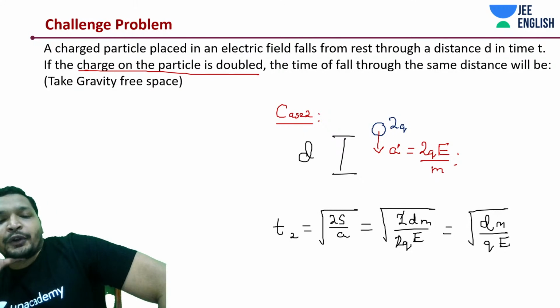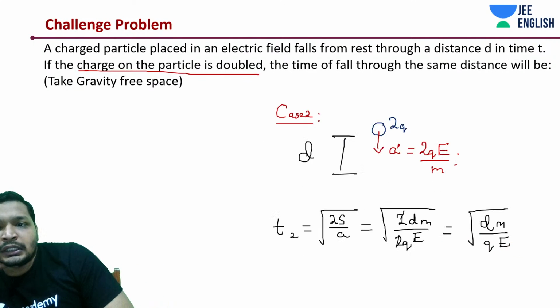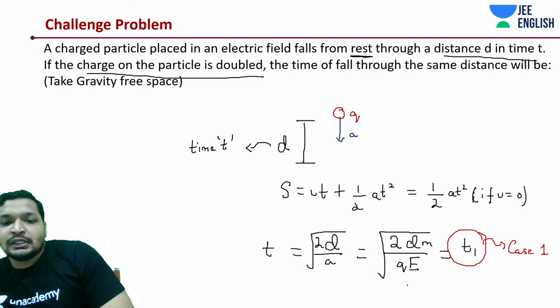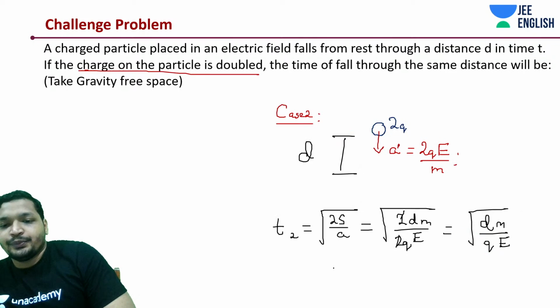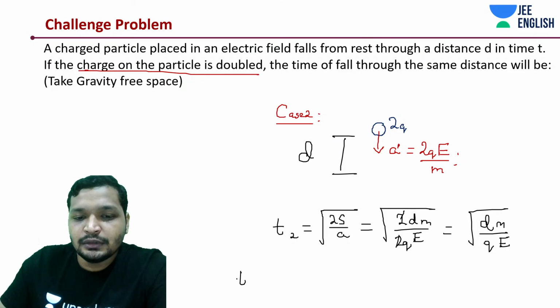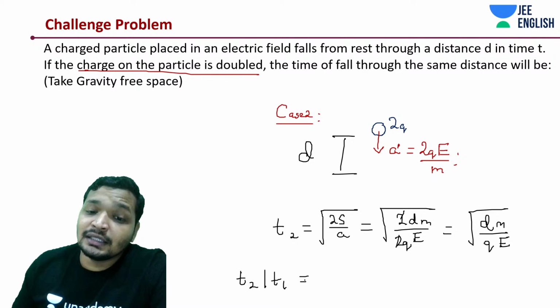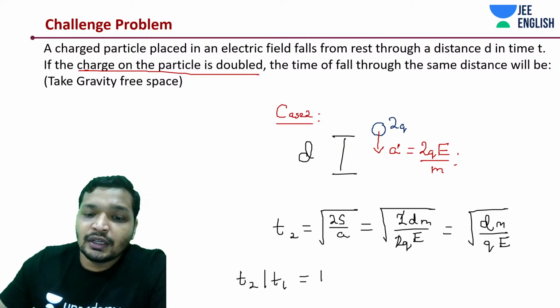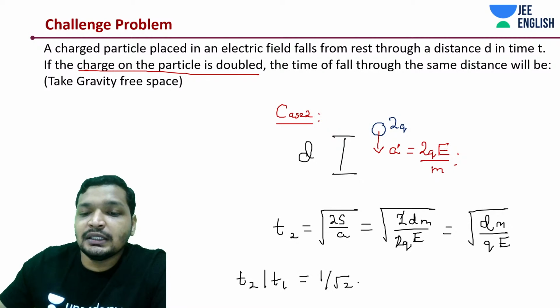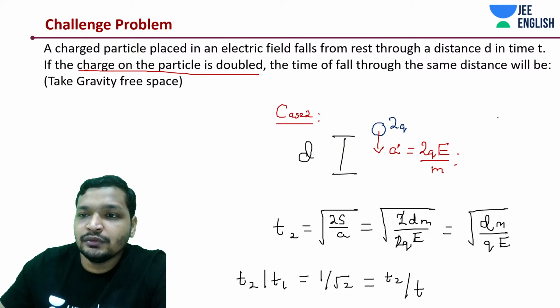So now comes the point: what should be the ratio of T1 and T2? Basically take the ratio of T2 and T1. You would realize that T1 is greater than T2, and you get something like 1 by root 2. T2 by T is the actual given value.